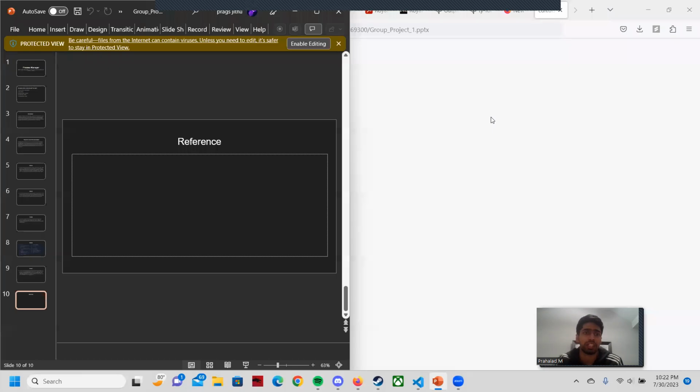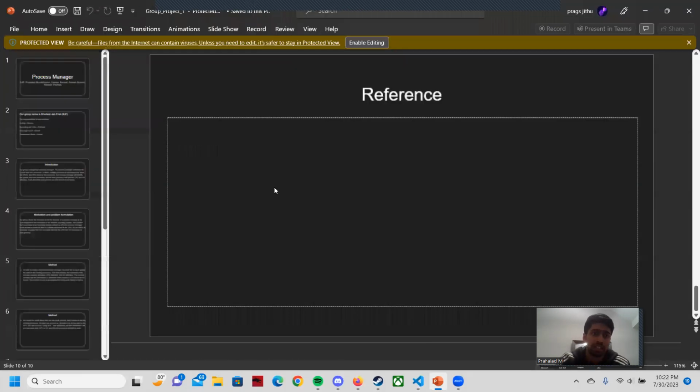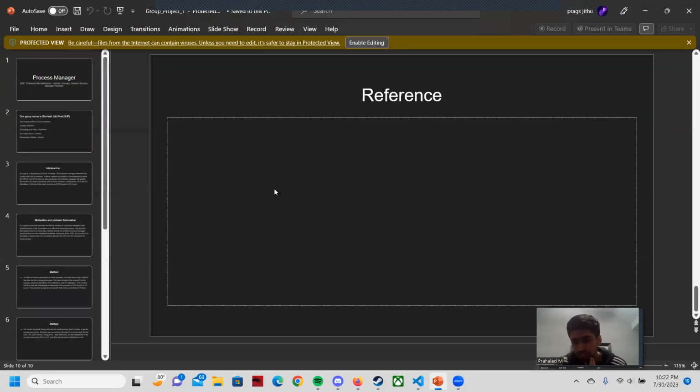Hope it made sense and we clarified any doubts. As for the references, Naveen did the coding and we discussed it with him. Most of the coding we got from the Python libraries. Most of the process manager information, we Googled and found on websites that teach about process managers and operating systems, or we got it from our class slides.